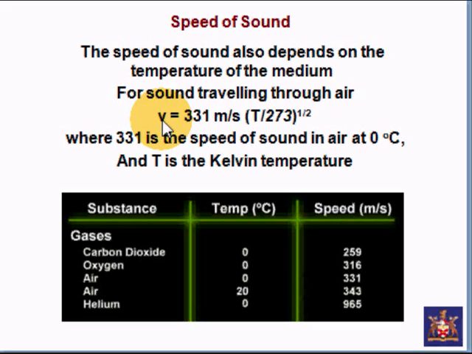sound in your medium. Okay, so for instance, look, in air at 0 degrees we have 331 meters per second, but air at 20 degrees is 343 meters per second. So ask yourself then, is the velocity of sound proportional or inversely proportional to the temperature? Well, 331 at 0 degrees, it rises to 343 at 20 degrees. That means as the temperature increases, so too does the velocity, and that's what's called directly proportional.